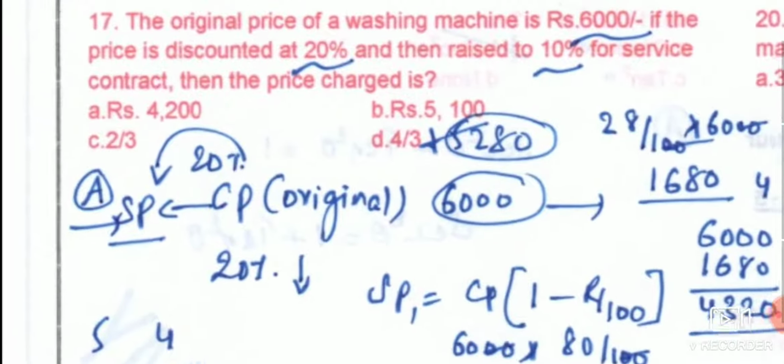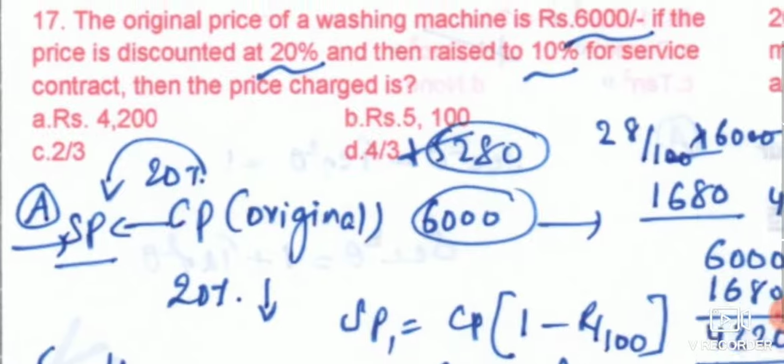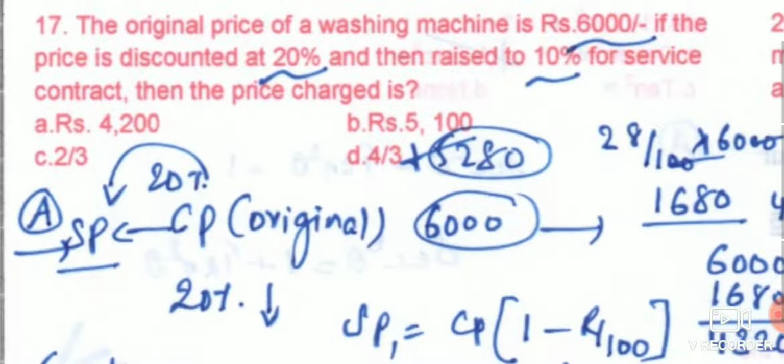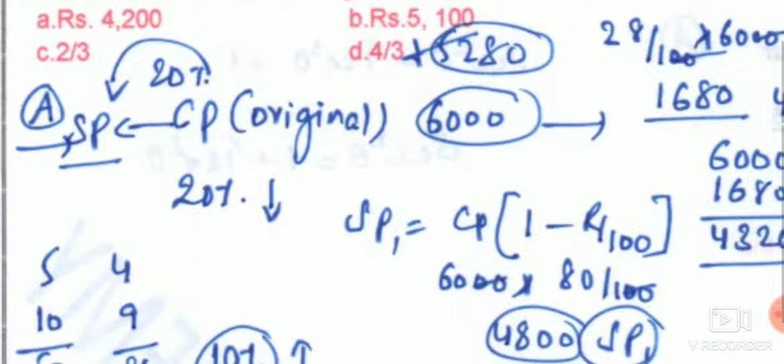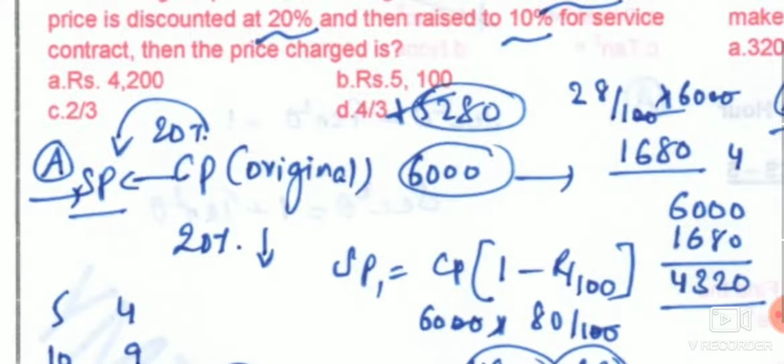the original price of a washing machine is 6,000, discounted by 20%, then raised by 10% for the service contract. Then the price charged is, as usual, given by selling price and cost price, whatever has been given. So we can directly go through that. This is a little bit tricky, and you can have a snapshot of what exactly can be done.